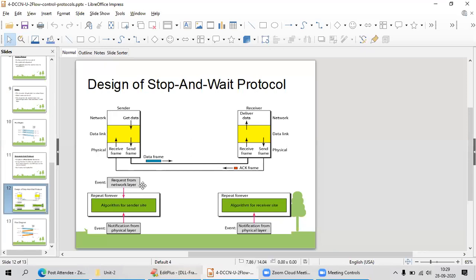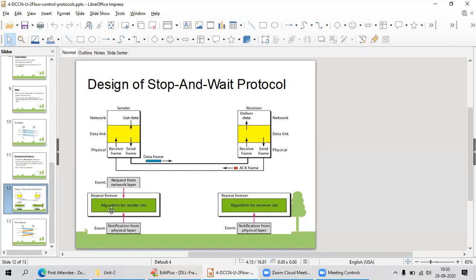Request from the network layer. First it got the request from the network layer. Okay, this algorithm is going to run forever. That means it is running this algorithm continuously. Whenever it gets the request notification, it is going to send the data to the physical layer. Through the physical layer, it is going to send to the receiver.